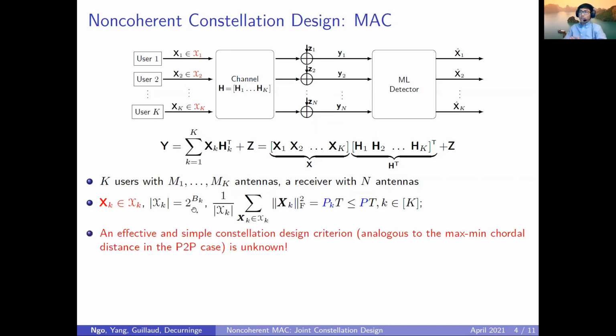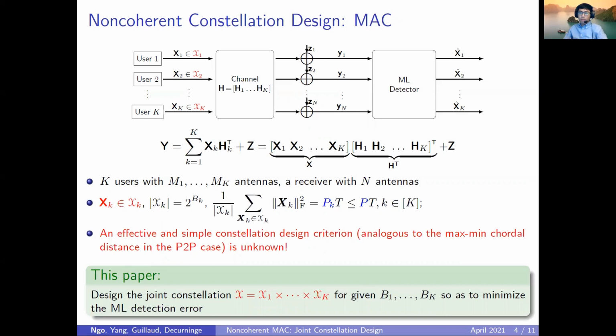And actually, for the multiple access channel, we don't know an effective and simple constellation design criterion that is somehow analogous to the max-min chordal distance in the point-to-point case. So in this paper, we would like to attack this problem. We would like to design the joint constellation X, which is a Cartesian product of all the individual constellations of the users, for the given set of transmission rates, so that the ML detection error is minimized.